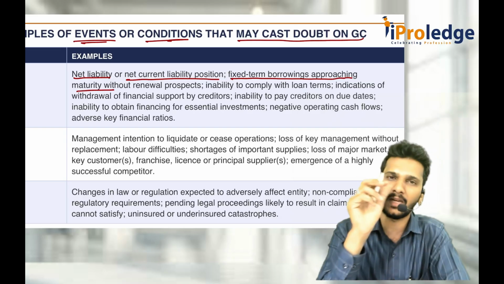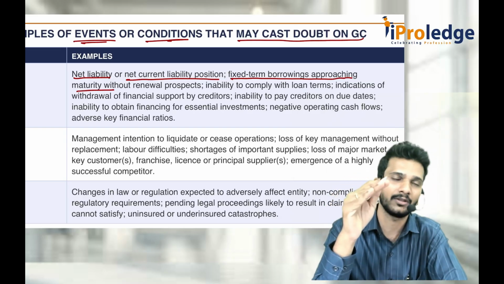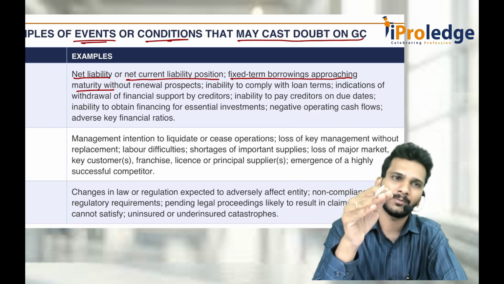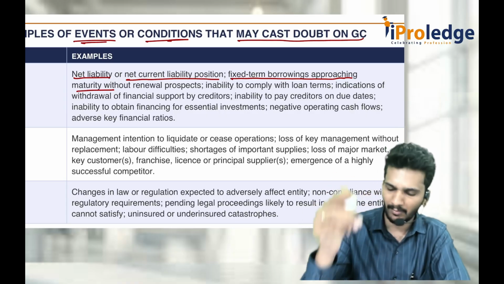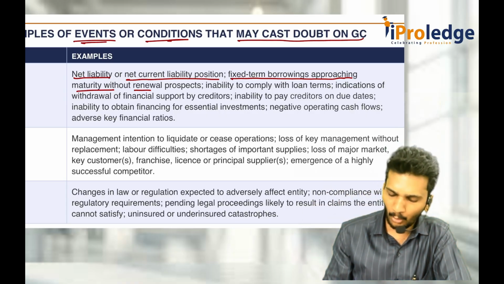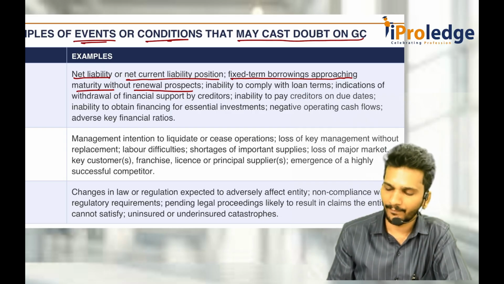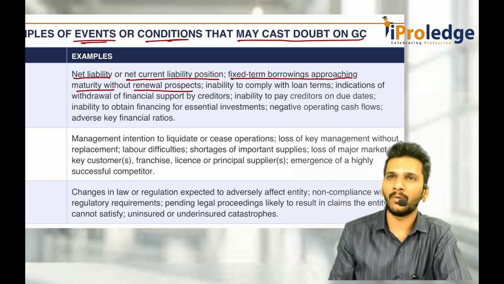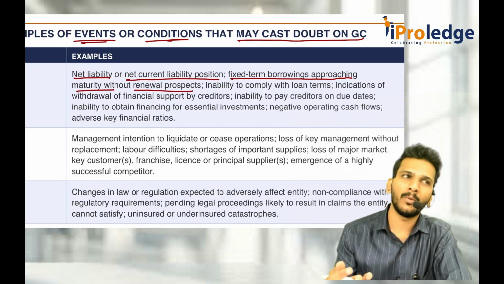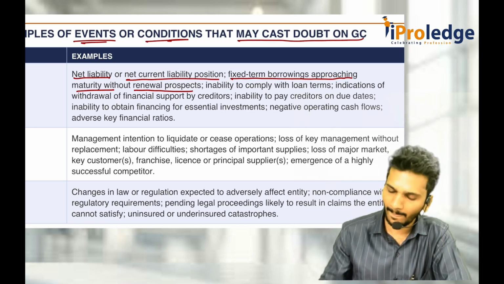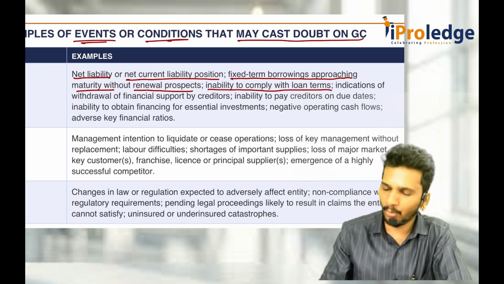That means you borrowed a 10-year deposit, or a 3-year deposit, 3 years back. Now within 1 month you have to redeem, but people don't want to renew. They want to take the cash, but there is no option that you are going to give the cash. Inability to comply with loan terms.